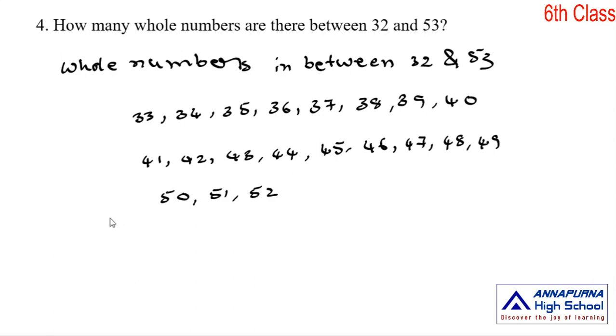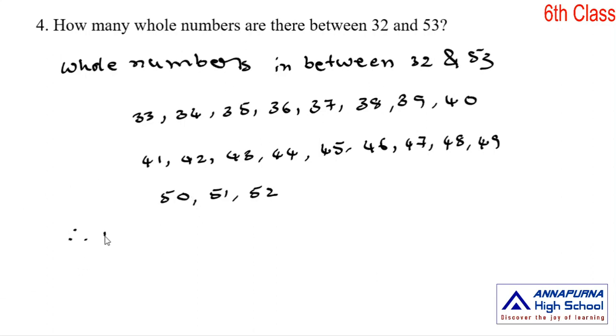These are the whole numbers that lie between 32 and 53. When we count these numbers, 1, 2, 3, up to 20. There are 20 whole numbers in between 32 and 53.